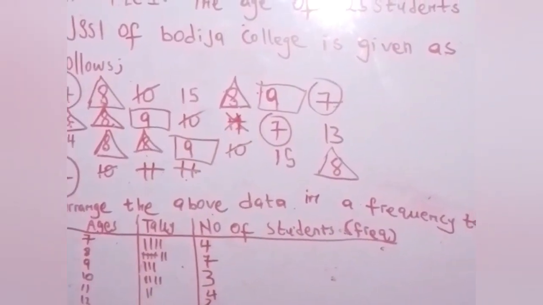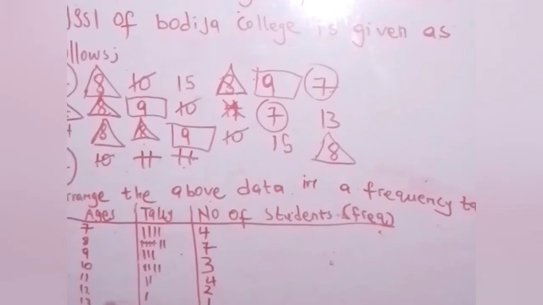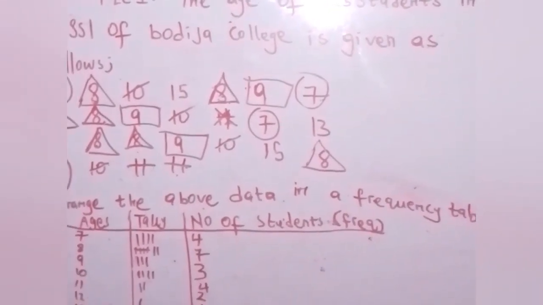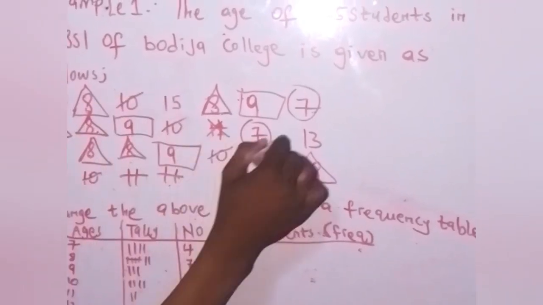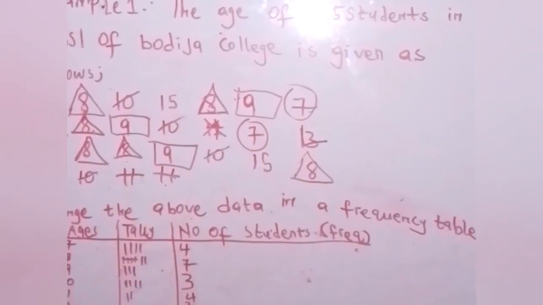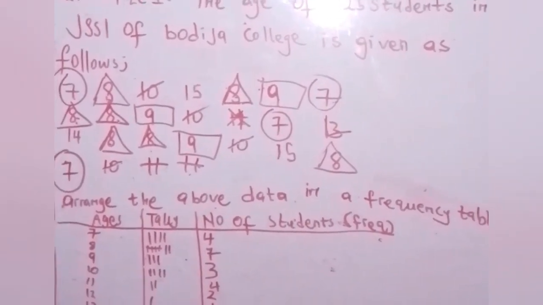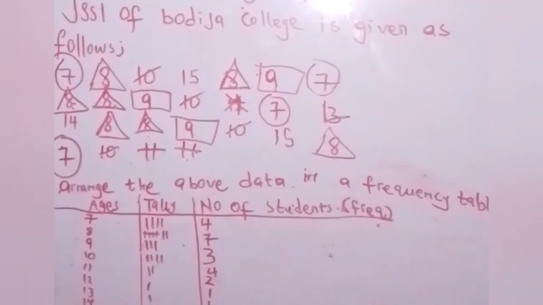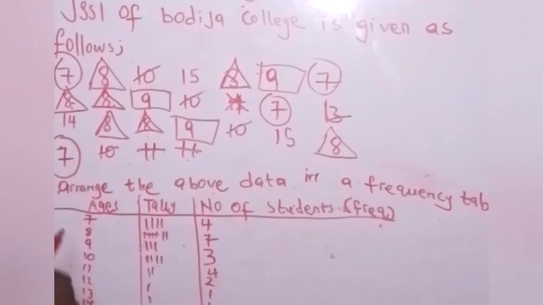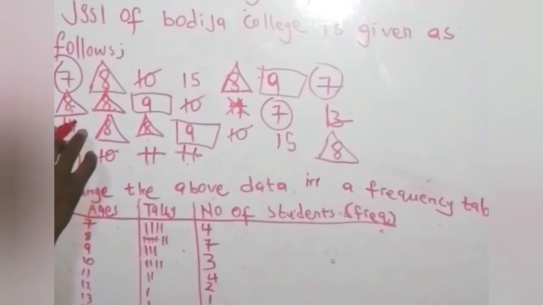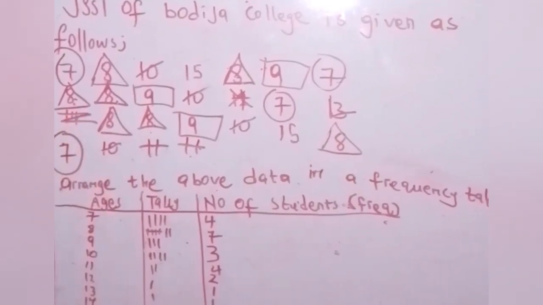That's 1. For 13, 13 also is 1. We can use L on it. That's 1. For 14 now, look at it, this 14. We can use Z. And that's 1.